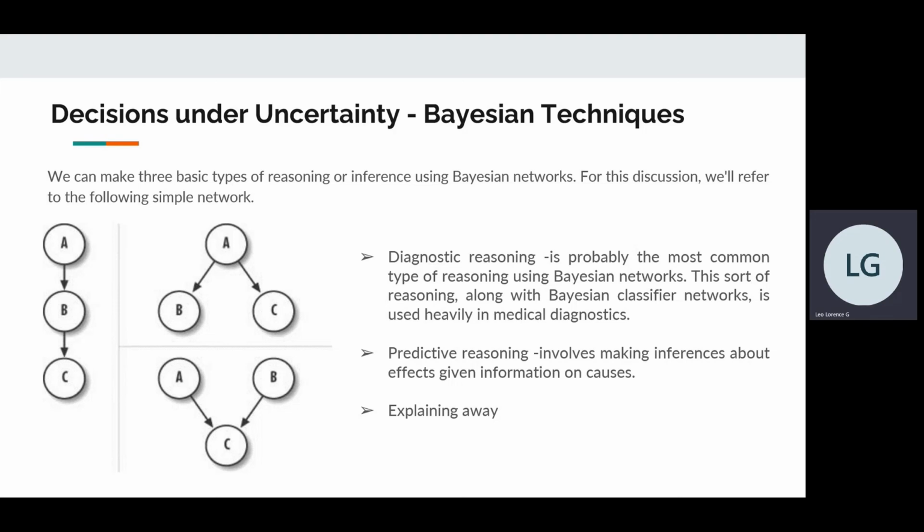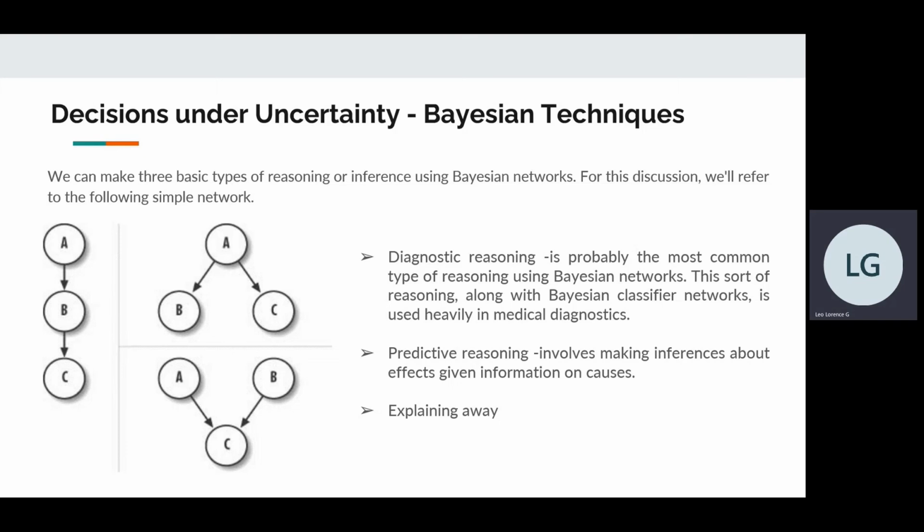And the other one is predictive reasoning. Predictive reasoning involves making inferences about effects given information on causes. For example, if we refer to the network on the left, if we know something about A which causes B, we can make some inferences about the probability of B occurring.